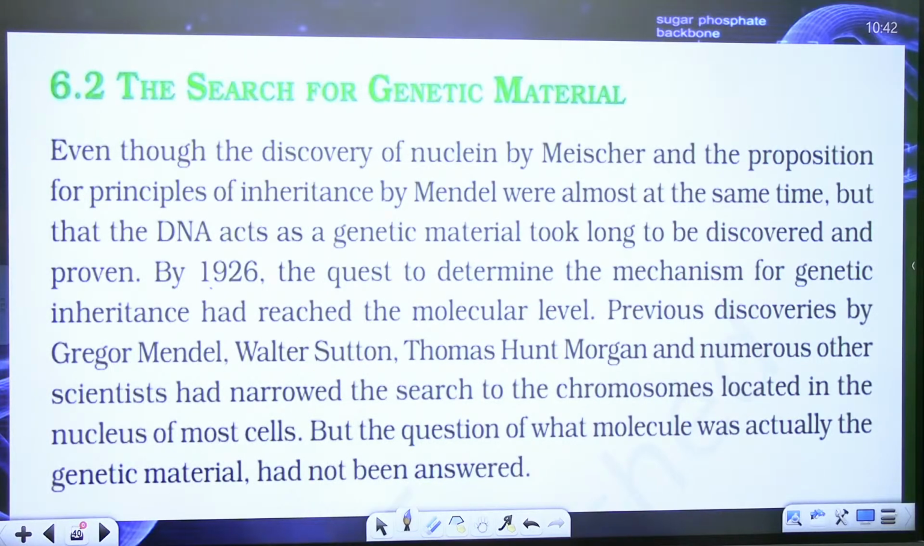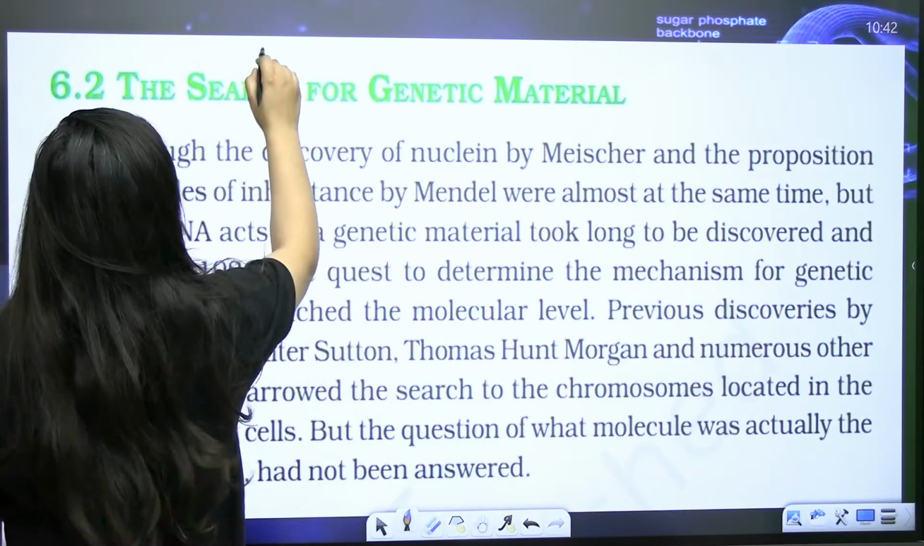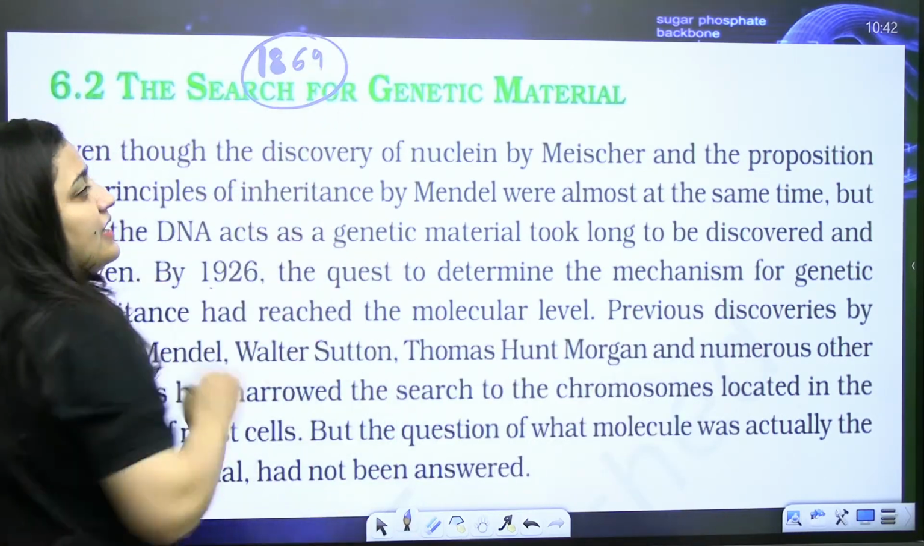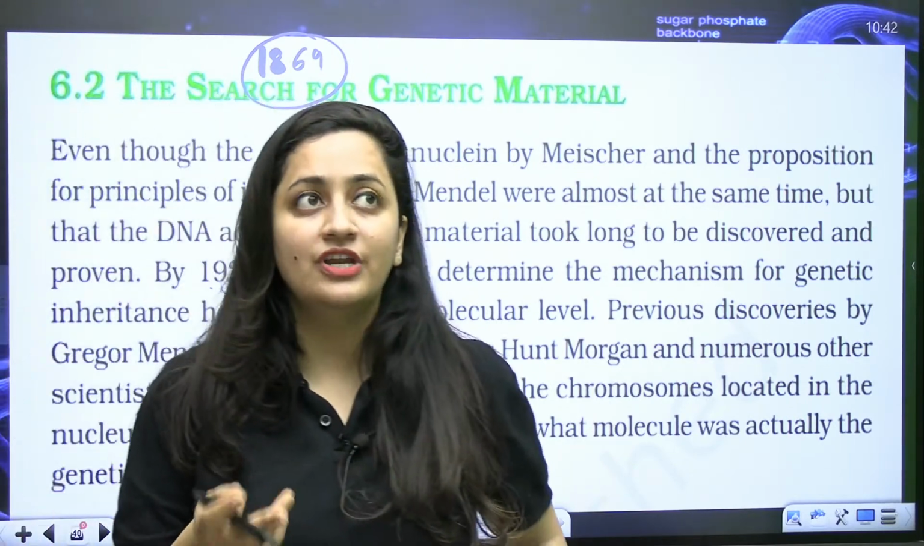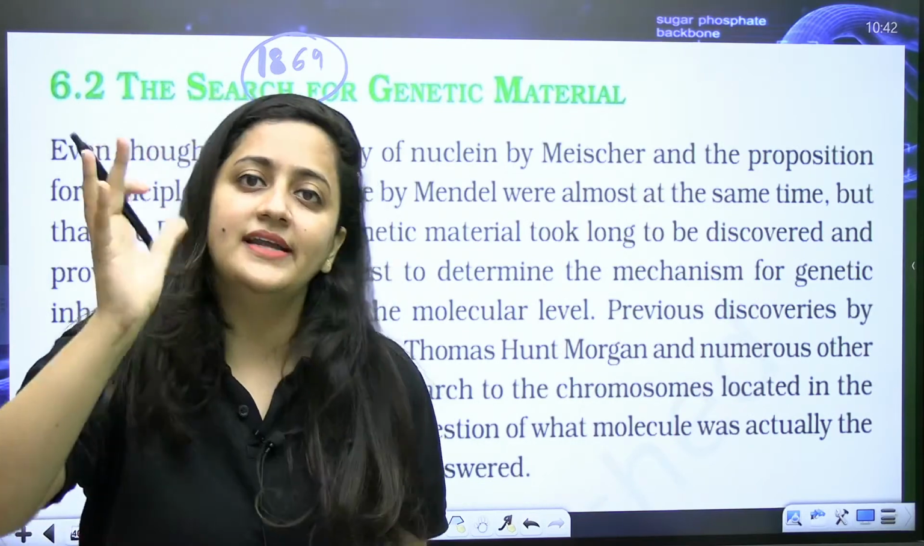So now let's continue, bache, and we are going to talk about the search for the genetic material, that it is DNA. Now you already know that somewhere in 1869, Frederick Miescher discovered the nucleus in the pus cell. Okay, he called it nuclein.